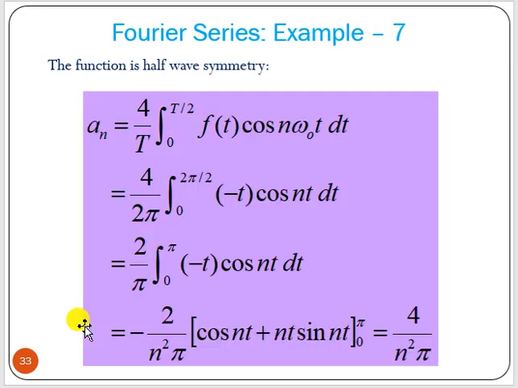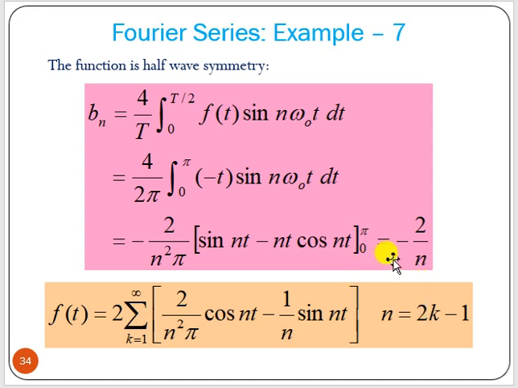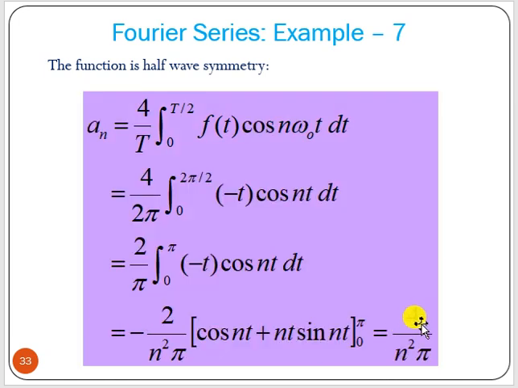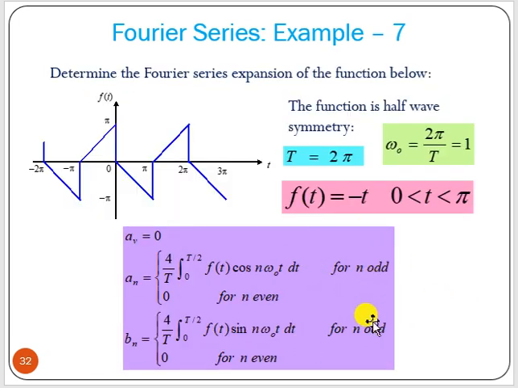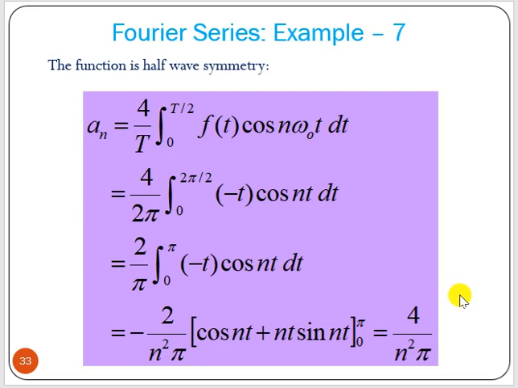So what we will have here is, we can take 2 as a common factor, and we have to add both with respect to summation from 1 to infinity, where n is nothing but 2k minus 1. So this is for odd harmonics. So what we will have, 2 by n squared π cosine of nt, and here we have minus, so minus 2 is the common factor, 1 by n sin nt, and here n is nothing but 2k minus 1 because it is applicable only for the odd order harmonics. So this is another type of problem.